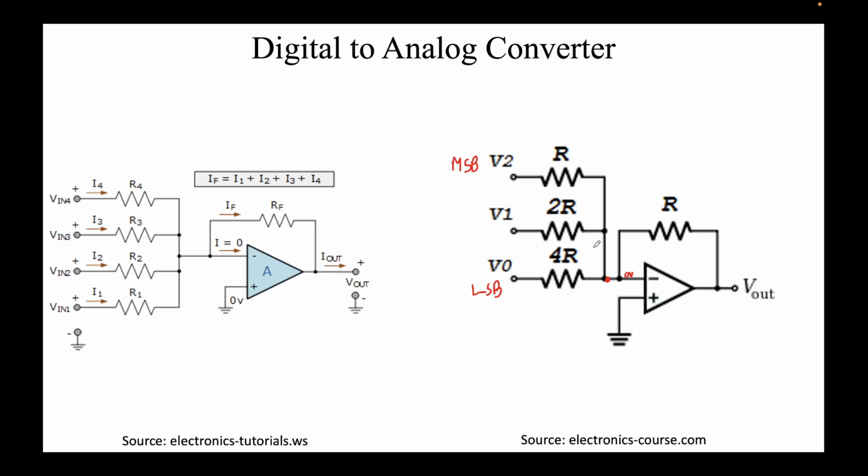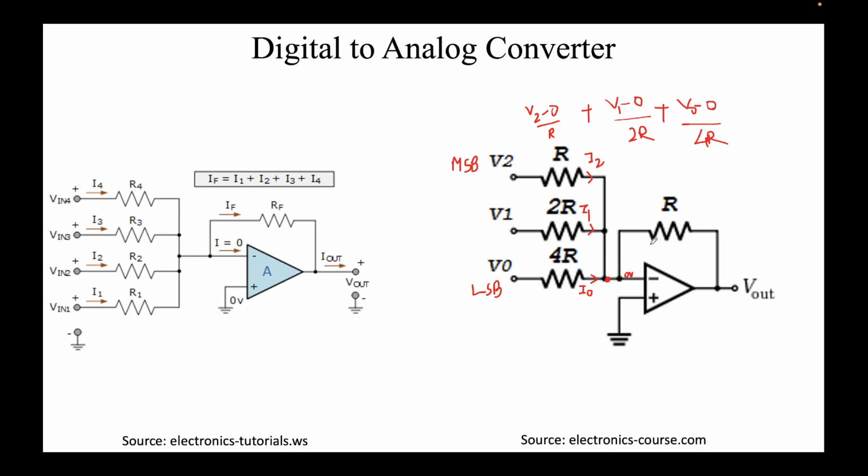It will be V2 minus 0 over R. That's the current flowing through this, let's call it I2, plus the current I1, which would be V1 minus 0 over 2R. Finally plus the current I0, which will be V0 minus 0 over 4R. This is the current flowing in.